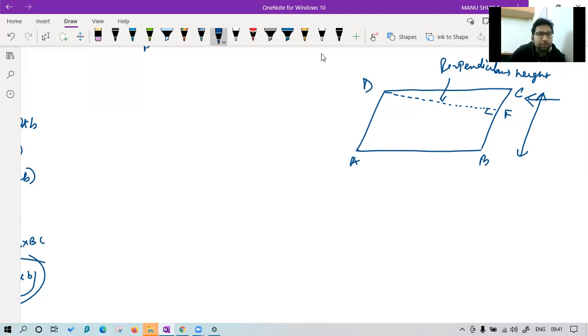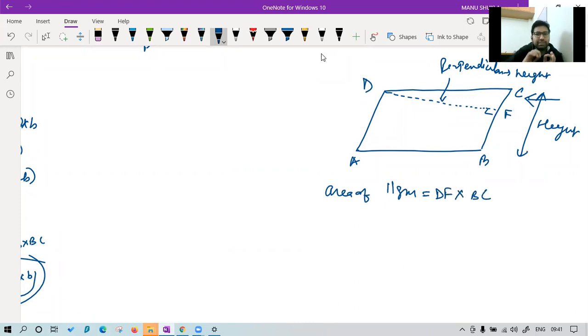Sir, but how you made the perpendicular? Sir, okay, don't worry. Everything will be clear. Just think little bit and see about this thing that we have drawn a perpendicular, and we can say this is perpendicular and this is height. And now we can say that the area of parallelogram is equal to DF into BC.